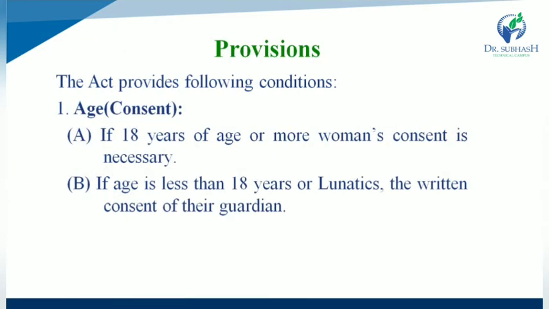Second one, various provisions. This Medical Termination of Pregnancy Act provides the following conditions. First one, age and consent. In age, if a woman is 18 years of age or more, the woman's consent is necessary. If the age is less than 18 years, or if she is a lunatic, the written consent of her guardian is necessary. So this is the first provision of the act.